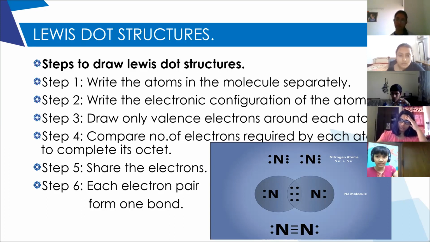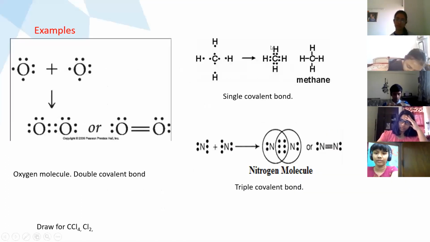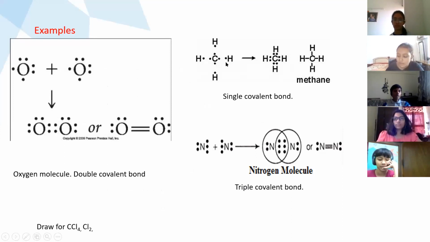Carbon has 4 electrons and each hydrogen has 1 electron around it.